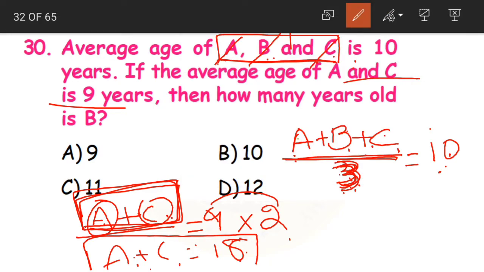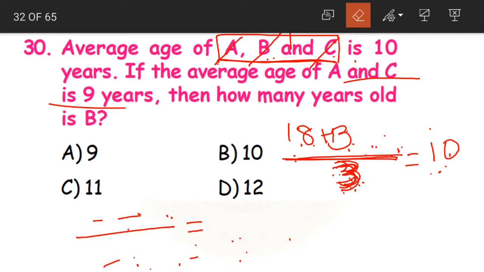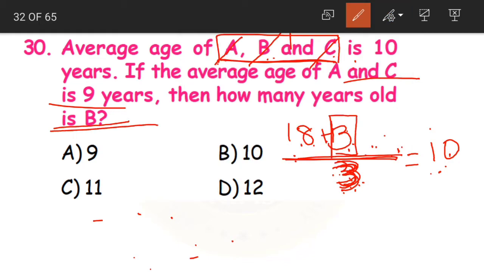Now in the given question, instead of A plus C, what should we write now? 18. 18 plus B divided by 3 is equal to 10. Clear children, we found out the value of A plus C, and instead of A plus C we wrote 18. 18 plus B divided by 3 is equal to 10. Till now I hope this is clear. Now again, what do we need to find out? We need to find out the age of B. So we want only B.